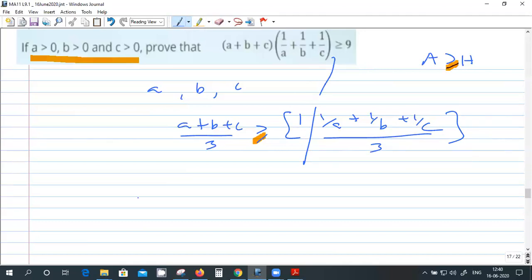Harmonic mean of three numbers a, b, c: 1 by a plus 1 by b plus 1 by c divided by 3 will be the arithmetic mean of the numbers 1 by a, 1 by b, 1 by c, and the harmonic mean is the reciprocal of this, raised to the power minus 1. Because when I have 1 by a, 1 by b, 1 by c, I'm dealing with an AP, so I get the arithmetic mean and then take the reciprocal to get the harmonic mean. Is it clear?